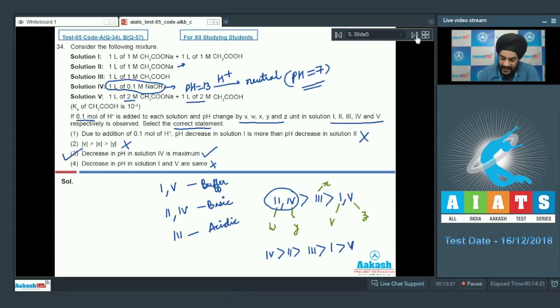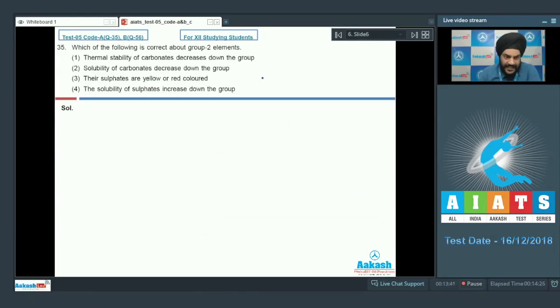Let us look at the next question now, question number 35. Which of the following is correct about group 2 elements? Thermal stability of the carbonates decreases down the group. Students, this statement is incorrect. The least stable is beryllium carbonate and it is present at the top of the group. If you look at the second option now, solubility of carbonates decrease down the group. This statement is correct, students. The solubility of carbonates decreases due to the increase in the molar mass of the species.